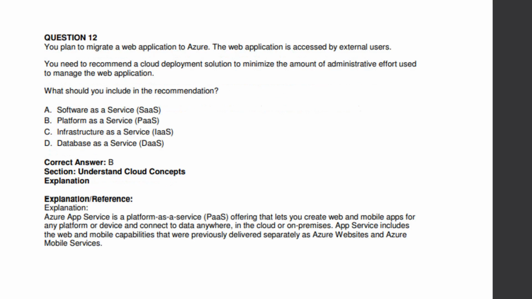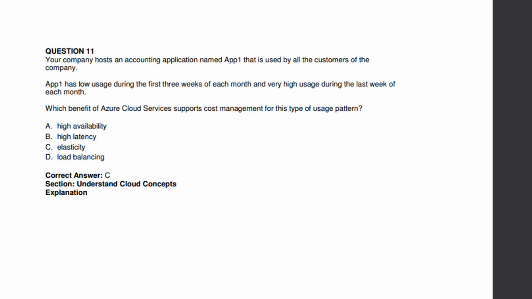The 11th question. Your company hosts an accounting application named App1. This is used by all the customers of the company. App1 has low usage during the first 3 weeks of each month and a very high usage during the last week of every month. Which benefit of Azure cloud service supports cost management of this type of usage pattern? C, it's elasticity. So you have to remember that this kind of question will be coming. It will be a kind of scenario based question. So you have to choose the correct answer from the options mentioned below.